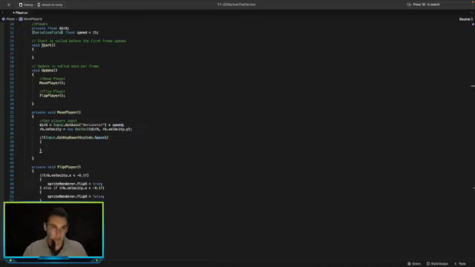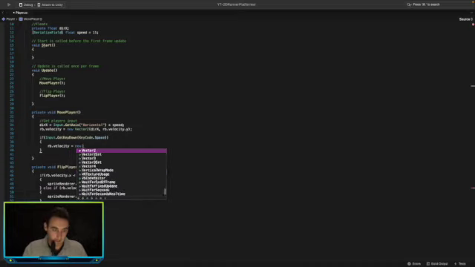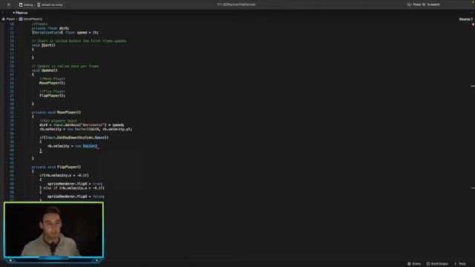Then we want to add some velocity to the player. To do this, we'll go rigid body dot velocity is equal to new vector 2 because we want to create a new velocity going up.